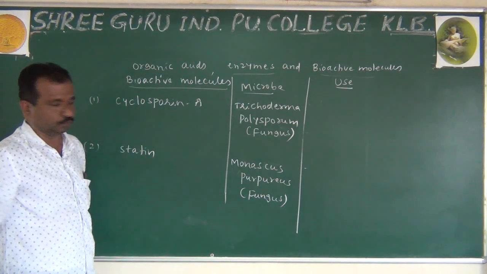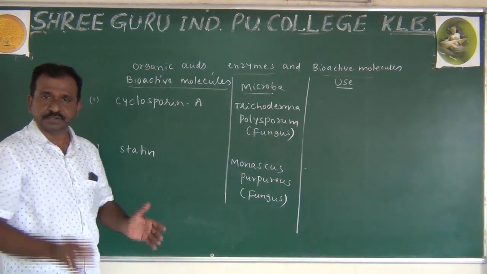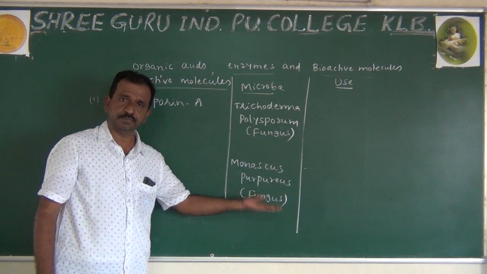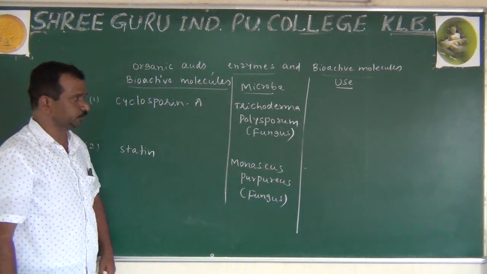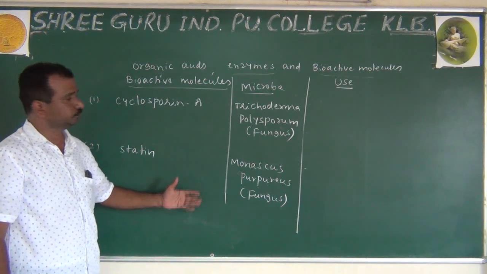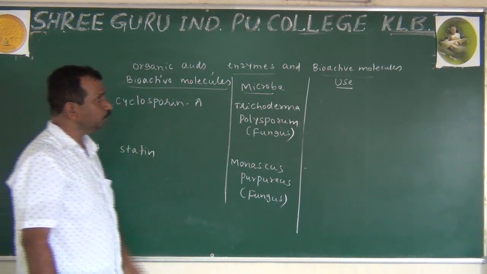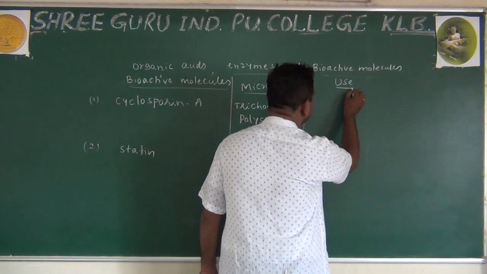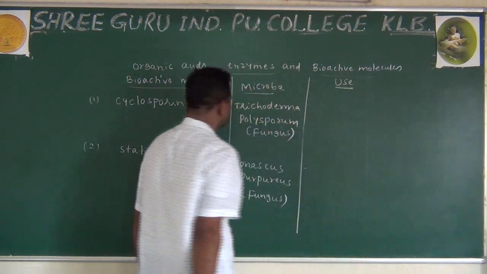Statin is going to be used. Monascus purpureus, that is what we are going to observe. Like that we have to remember Cyclosporin A. Now we have to observe how far these are useful to us.